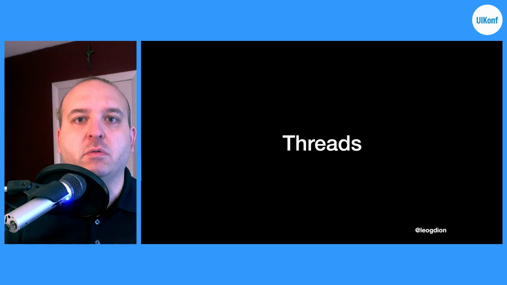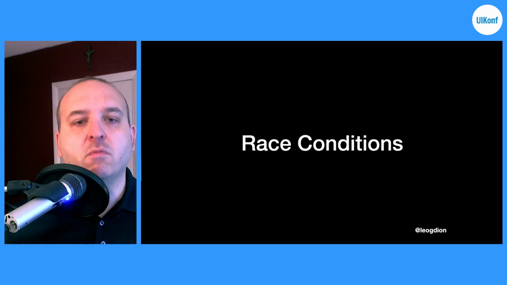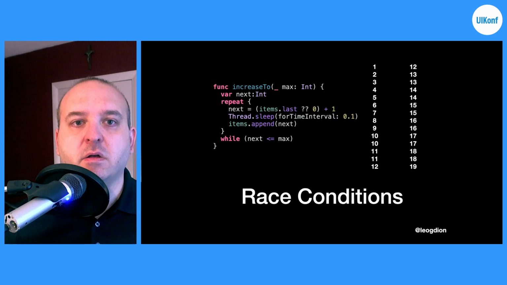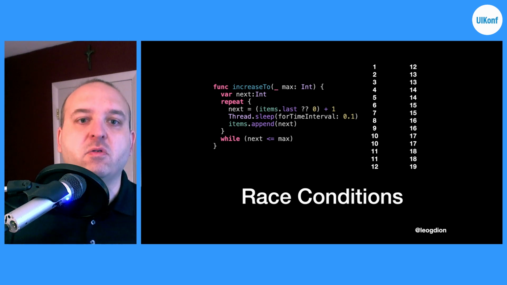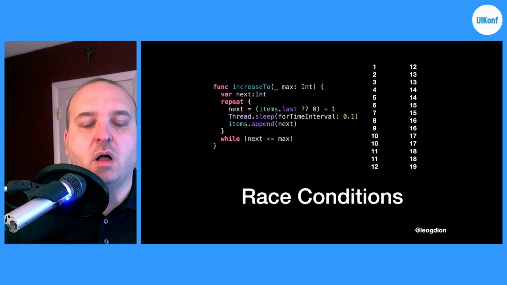One issue that you can run into is what's called a race condition. Race conditions are instances where two threads are reading and writing from the same spot, but they might not end up being in sync. For instance, here's an example of writing from 1 to 20 in two separate threads, where each thread is reading the highest number and then writing the next number and storing that in some sort of global variable. What we run into is that when we get to around 10, the next thread still sees the previous value, and so we end up getting repeats of various numbers.